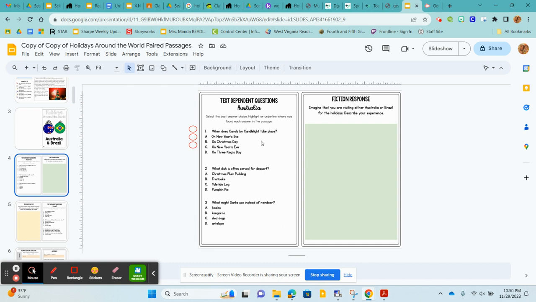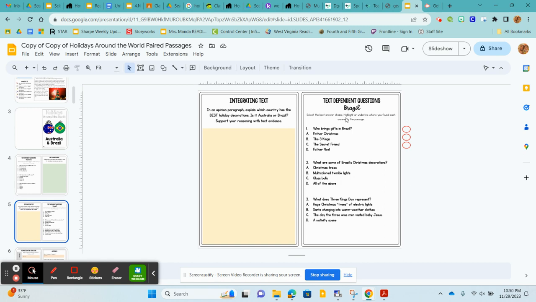If not, you're going to have to redo it on Friday when we have Fidget Friday. Then you're going to imagine that you're visiting either Australia or Brazil for the holidays, and you're going to write about your experience on this page. Then you have another sheet about Brazil. Questions about that text only. Select the best answer, and then you're going to highlight or underline where you found that answer in the text.